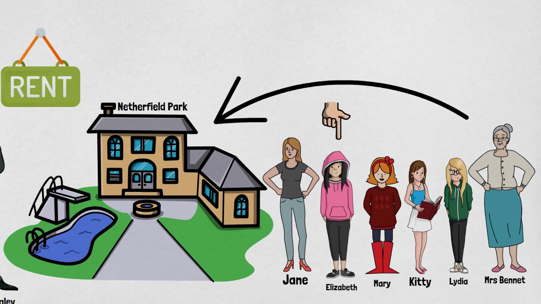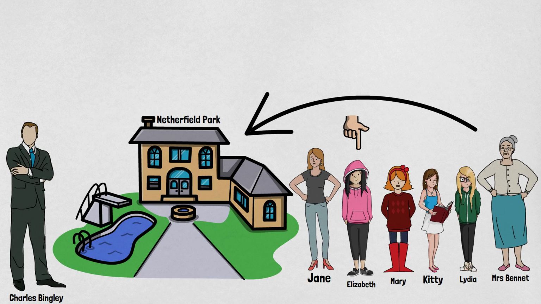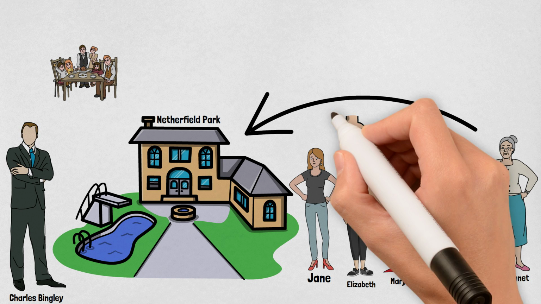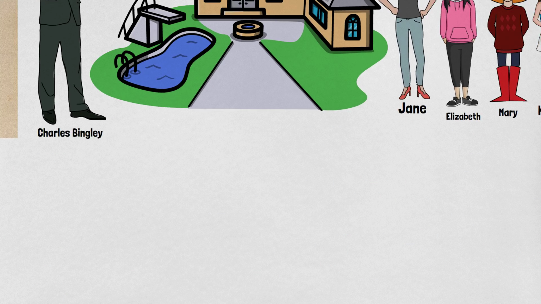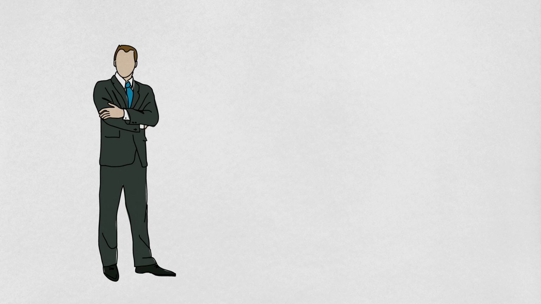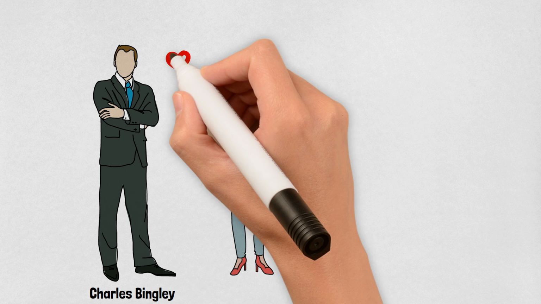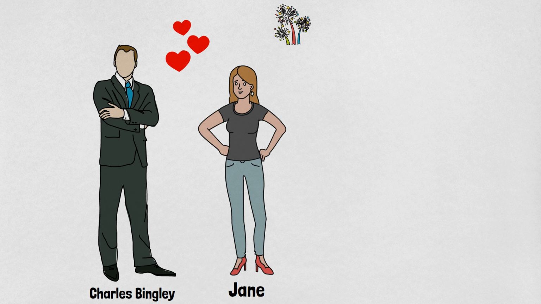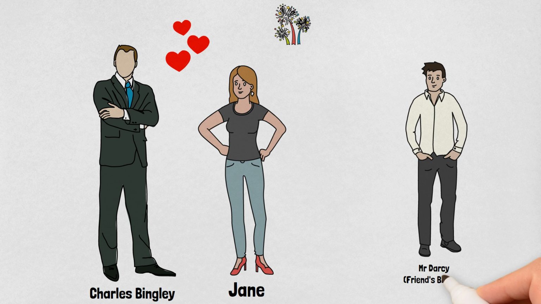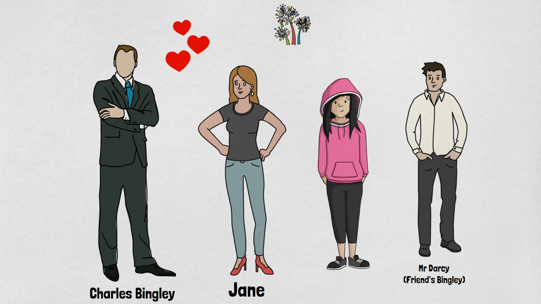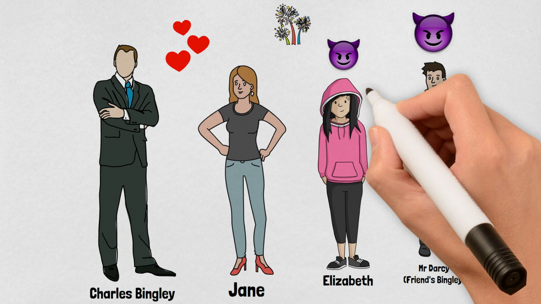Moving forward, Charles Bingley organizes a ball and Mrs. Bennet encourages her daughters to visit the ball. As Charles Bingley looks at Jane, he falls in love with her. Jane too gets mesmerized by him. At the party, we have a friend of Bingley, that is Mr. Darcy. He finds no girl suitable for his caliber. He is rude to Elizabeth, who is the sister of Jane, as I mentioned in the beginning. Elizabeth is also not less. She also shows Mr. Darcy her attitude and ignores him.